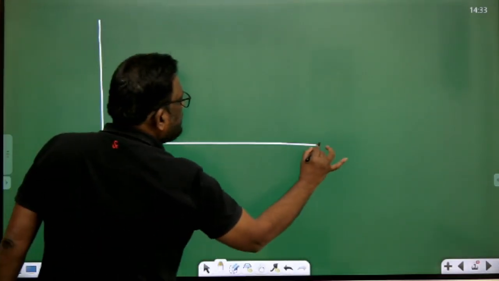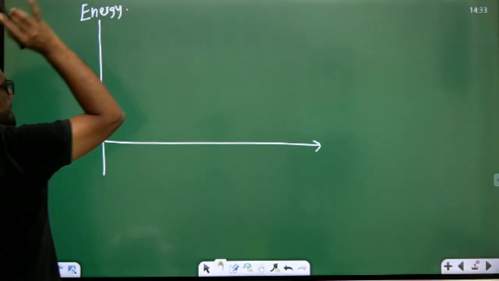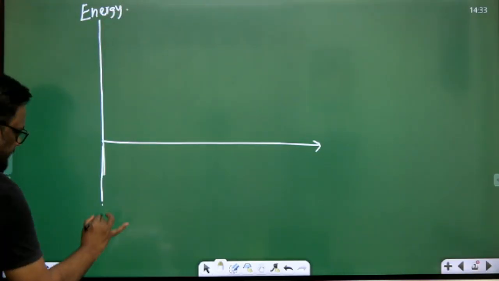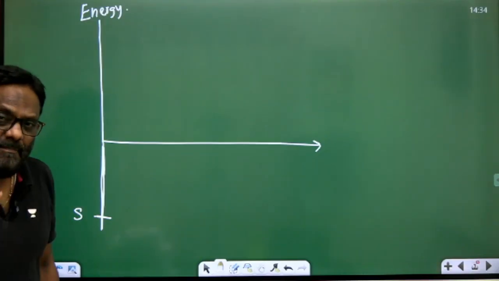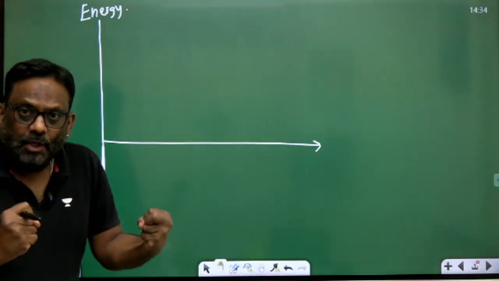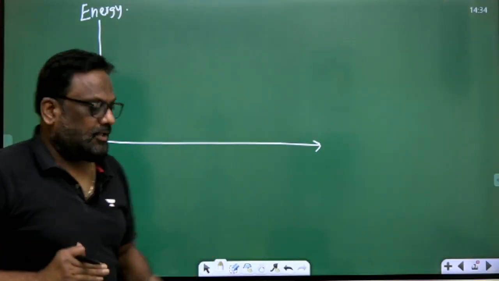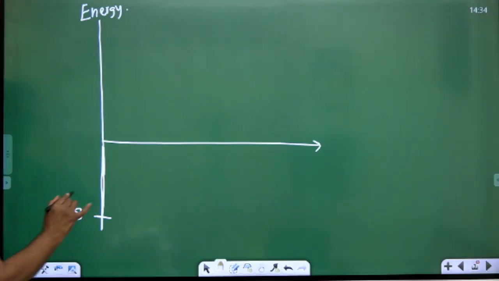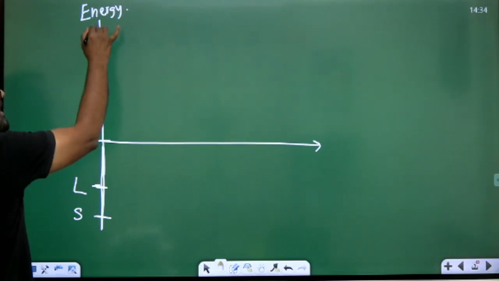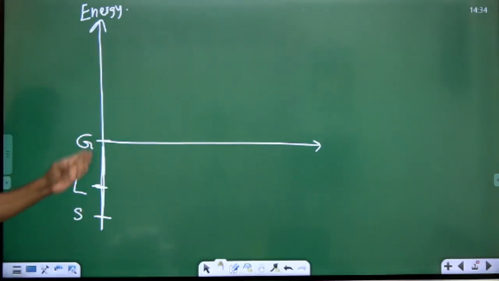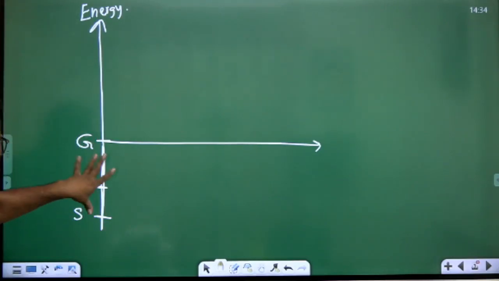On this axis, I am taking energy. Let us take solid. Listen carefully: solids have the most negative energy. That means the bond is so strong that I have to supply that much energy to weaken the bonds. Just now I will give you an example. Now this is, let us say, liquid, and this is, let us say, gas, because gases have zero. This is actually showing the potential energy, not kinetic energy. This is showing the bond energy.